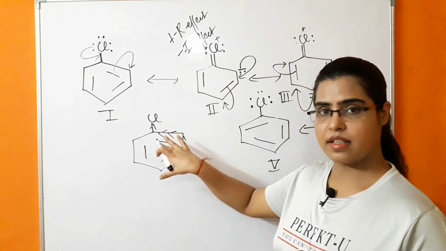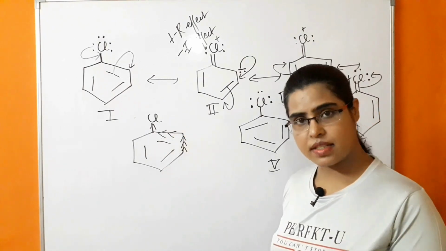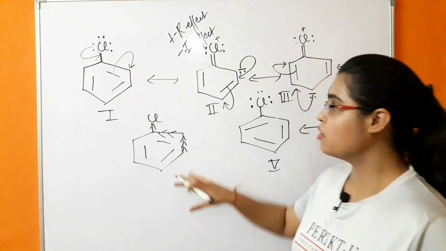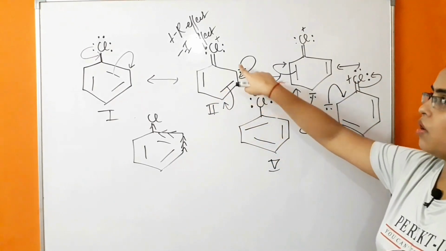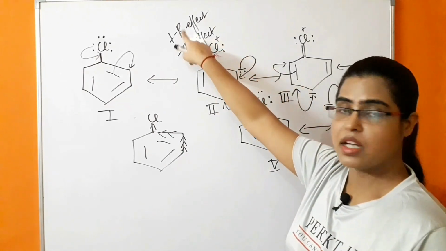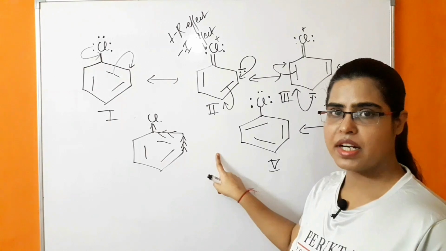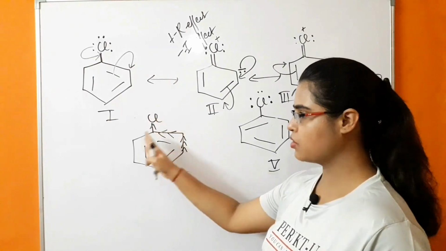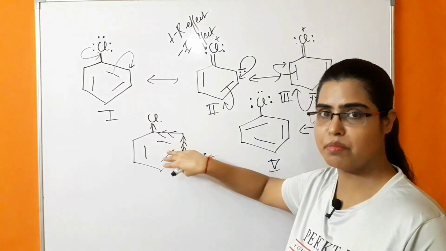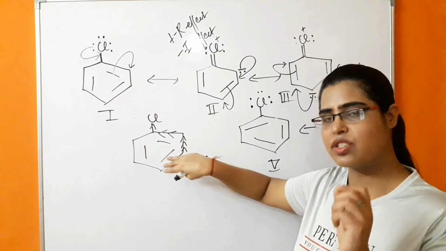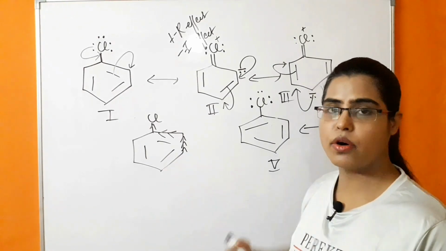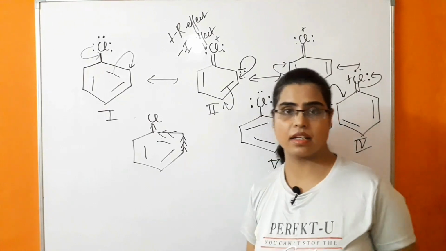Whereas in this case, because of the minus I effect, they are a little bit deactivating groups. It means the electron density in the ortho and para positions is increased by the plus R effect, but because of the minus I effect, because of the shift of sigma electrons of the benzene ring towards the halogen atom, the electron density in the benzene ring somewhat decreases, and is not as high as it is in the case of ortho-para directing and activating groups.